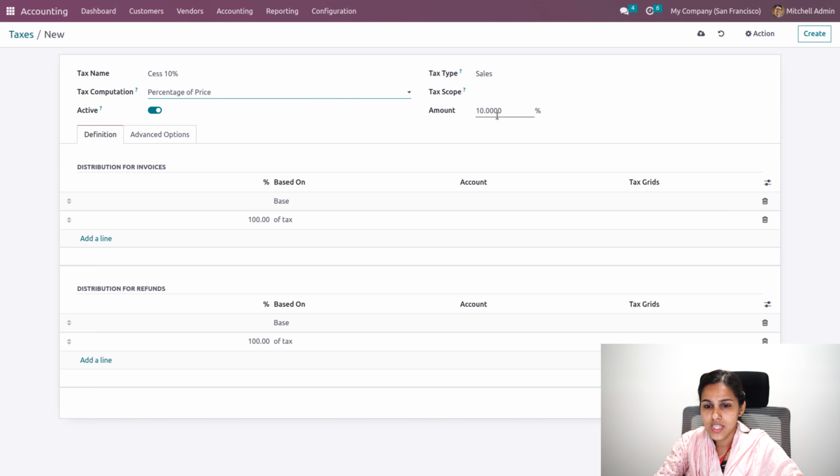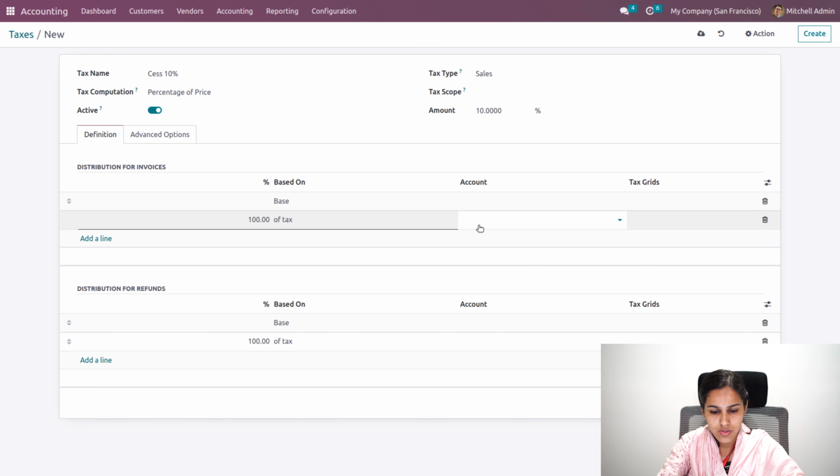So 10% of the price will be considered as tax. Under the definition, you will have the distribution for invoices as well as credit notes. Here we'll be able to add the accounts, so the tax account can be added.